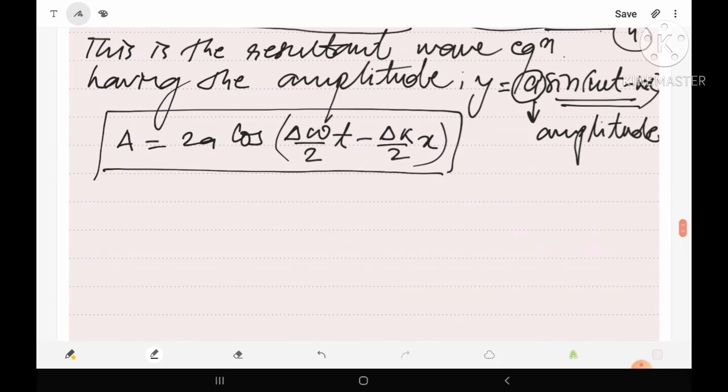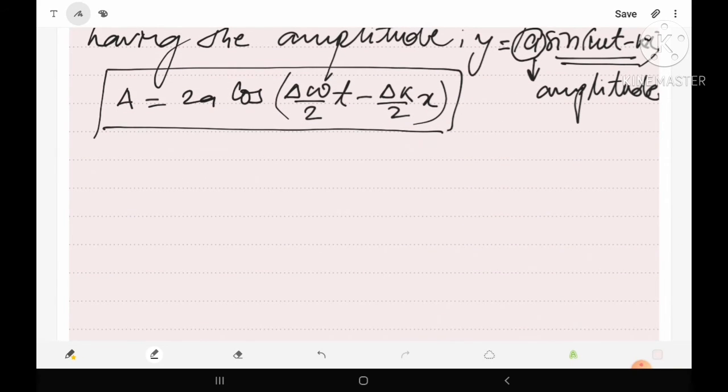Now let's see how we can find the uncertainty principle in terms of x and p. Let us try to draw the wave packet for a moving particle. Suppose this is a moving particle along the direction x, and let us try to draw the shape of the wave packet.